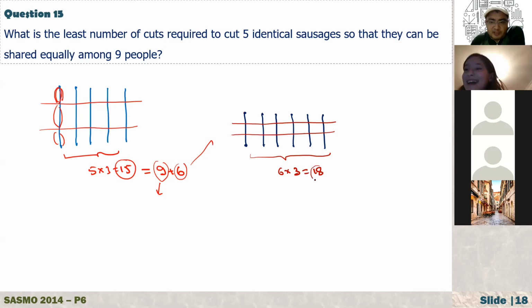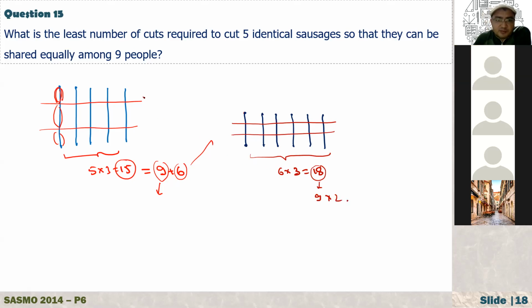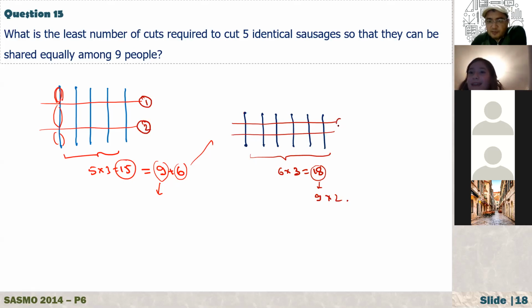So we have 9 people, and each one will get 2 pieces here. So how many cuts did I make? This one is my first cut, this is my second cut, this is my third cut, and this is my fourth cut. Only 4 cuts.